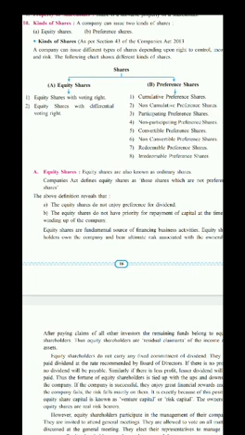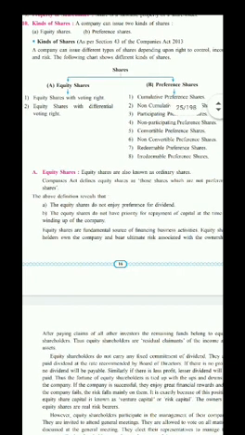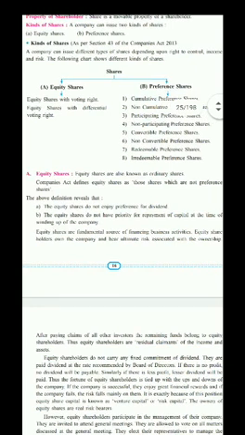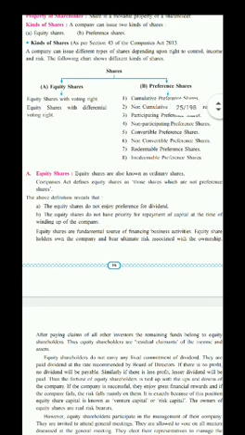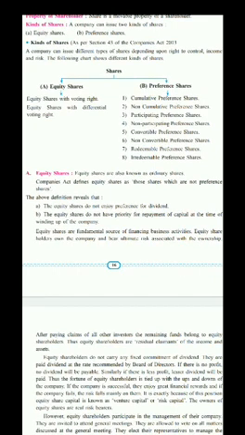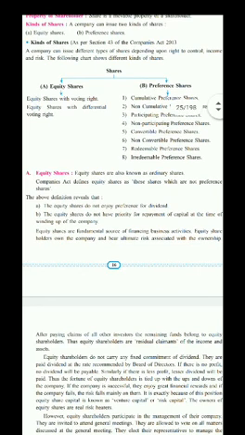And second, the equity shares do not have priority for repayment of capital at the time of winding up of the company. I am just talking about maturity, but at the time of winding up of a company, equity shareholders are getting the last chance to get repayment of their principal amount and also dividend. Suppose after 10 years, ABC Company Limited is going to wind up.